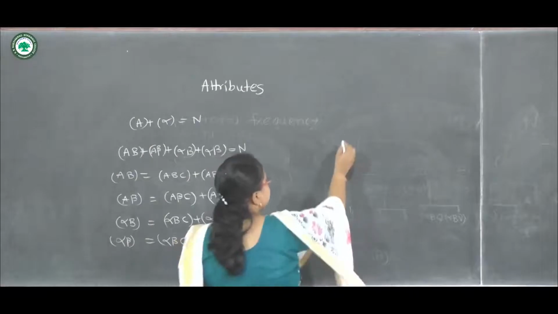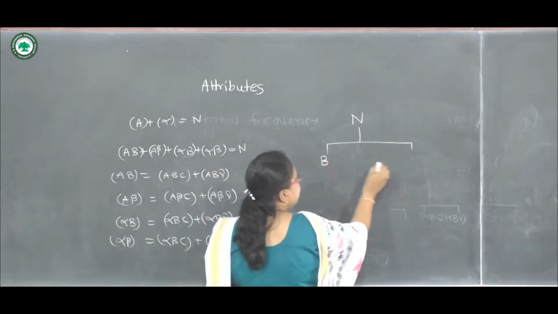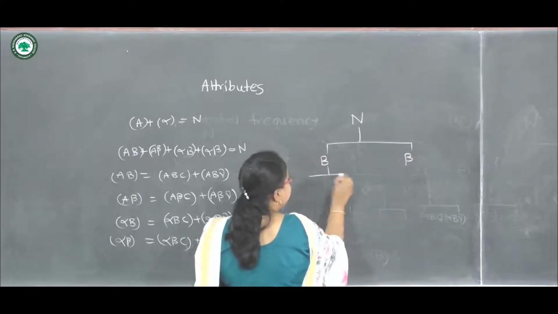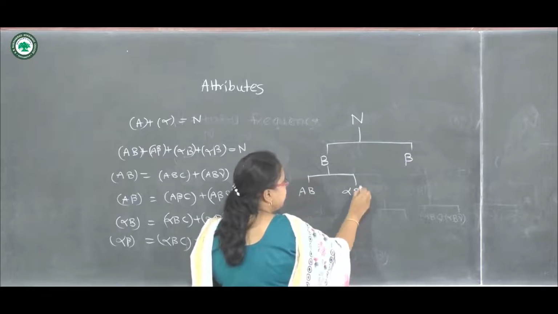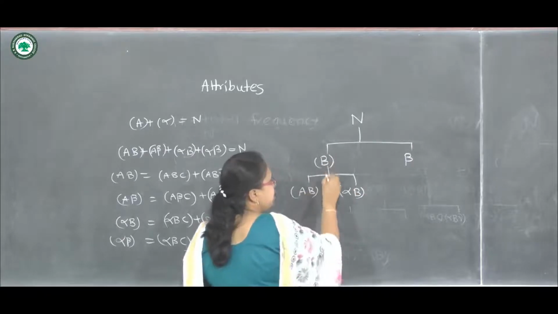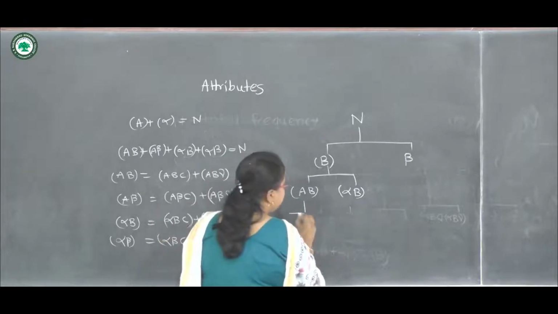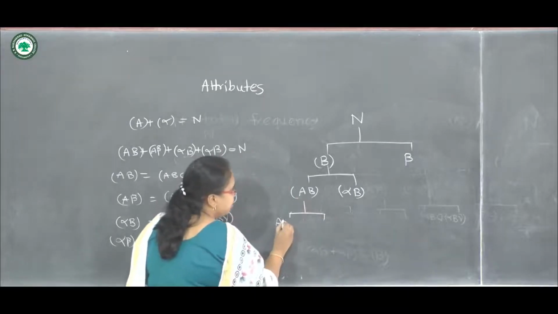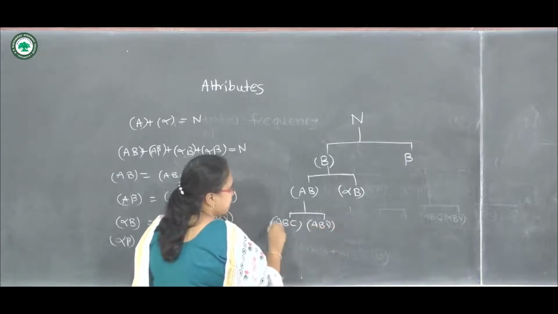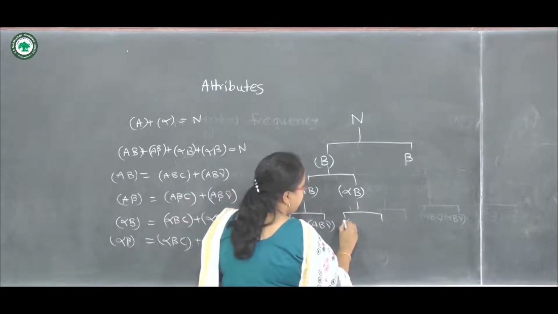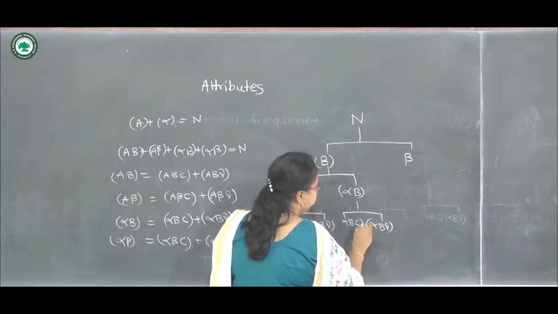So let us draw this by taking B first. So if we take B and beta here, then we can write here AB and alpha B. So I am just changing the other attribute. So here we can write, look here, ABC and AB gamma. Here also alpha B C and alpha B gamma.